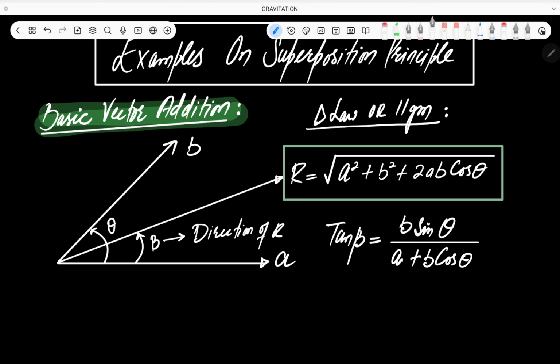This equation gives us the direction of the resultant vector.